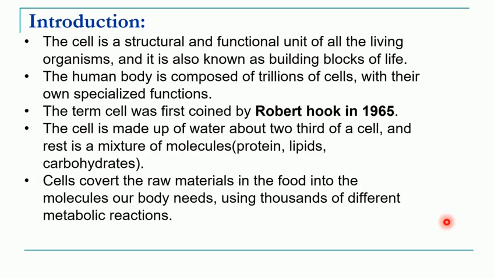There is synthesis of some molecules, like protein synthesis going on in the cell, and lipid synthesis going on in the endoplasmic reticulum. All these synthesis processes are going on. At the same time, there is breakdown of certain molecules. So all these catabolic reactions plus anabolic reactions are nothing but the metabolism or metabolic reactions in the cell.